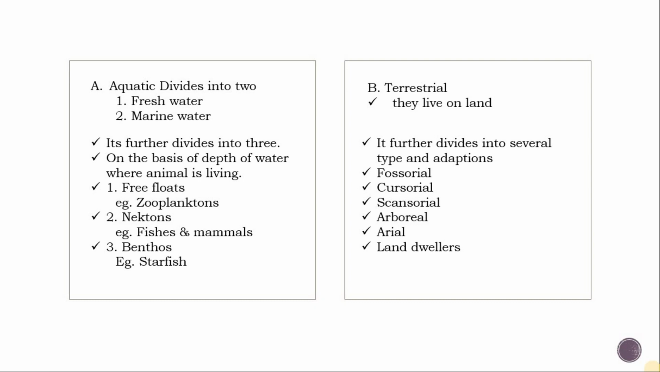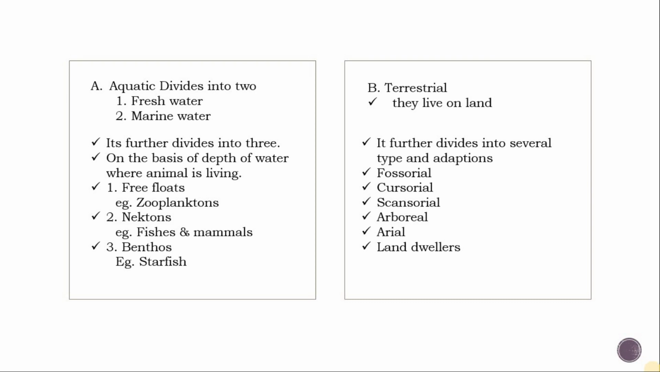Second one is cursorial habitat. They include fast running animals, example horse. Third, scansorial habitat: they can crawl and climb on the walls easily, example lizards. Fourth one is arboreal habitat. Arboreal animals are found on the trees. They can live in the air also and on the land also. Examples: monkeys, chimpanzees, birds, squirrel, snails, etc.